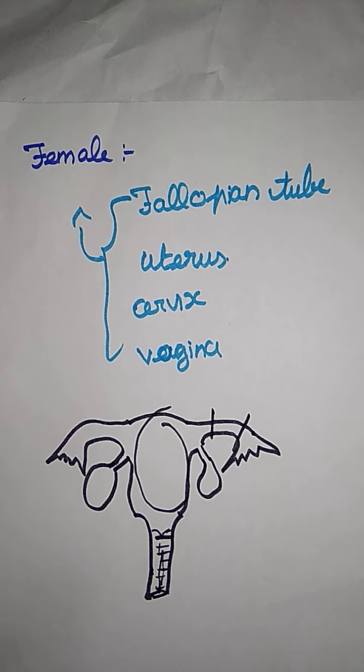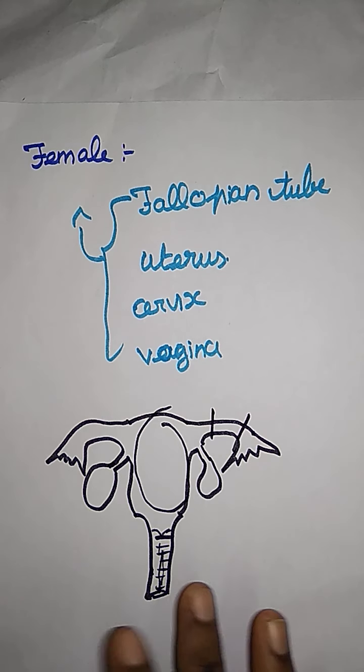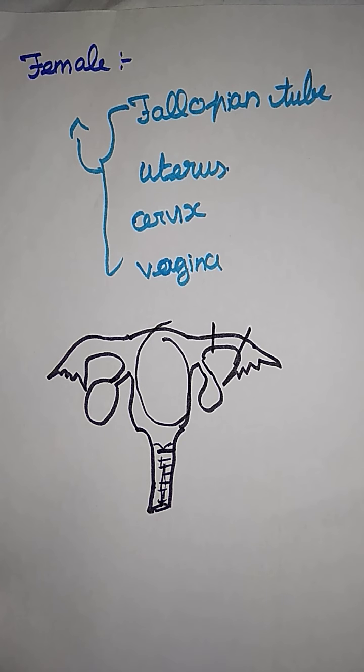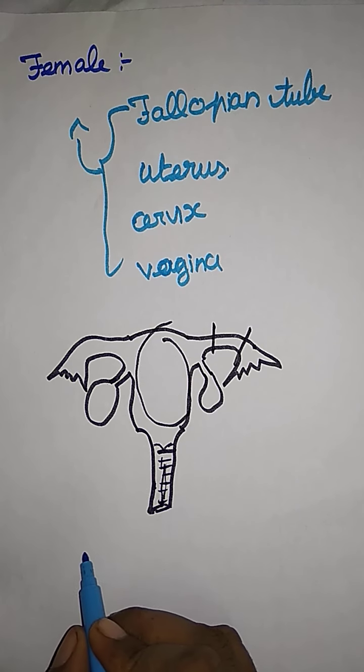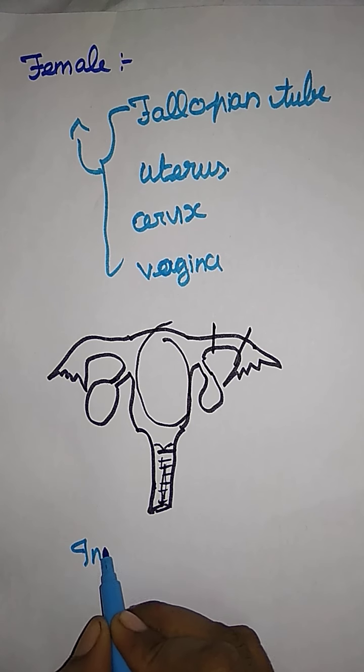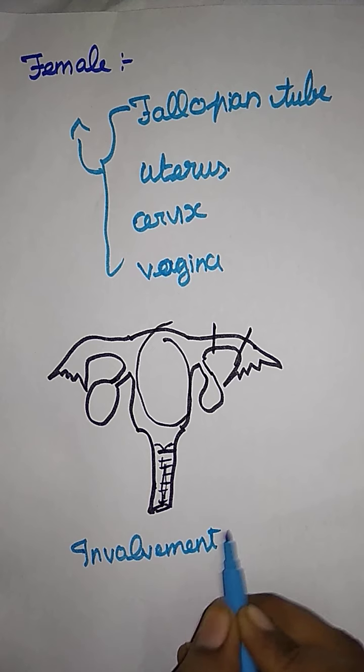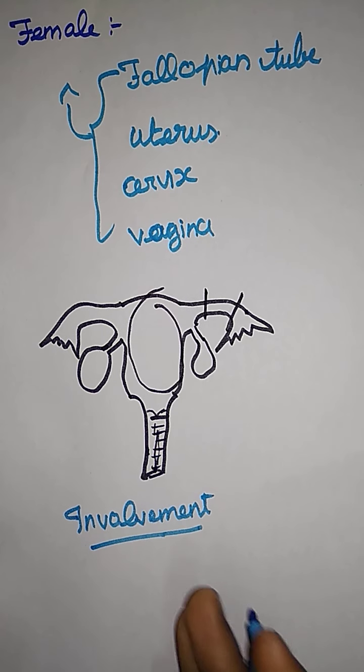Okay, next. They have given accessory sex organs, right? So they also have some functions, their involvement, where they are involved. Just write the topic: involvement of accessory sex organs. The secondary sex organs include the structures which are involved in the following processes.